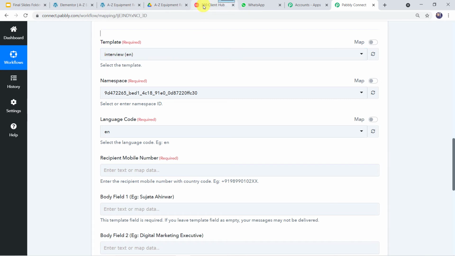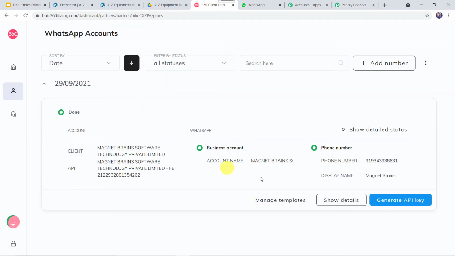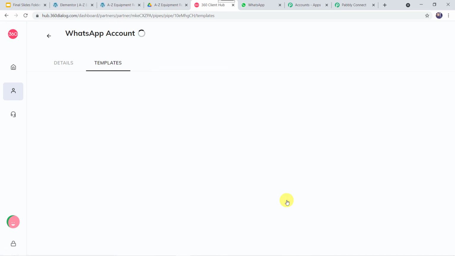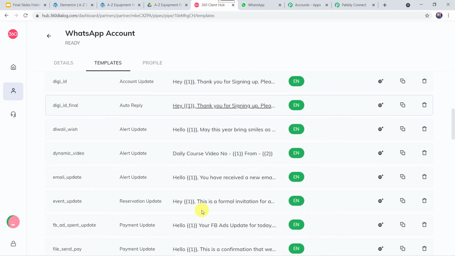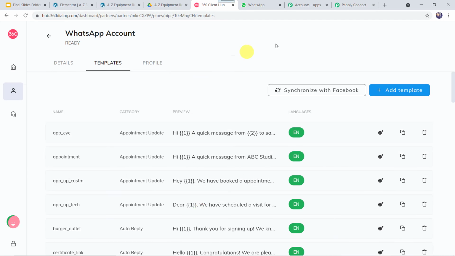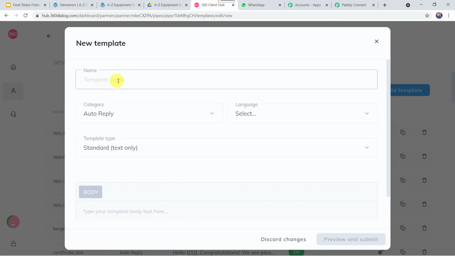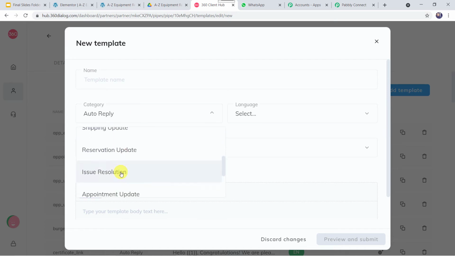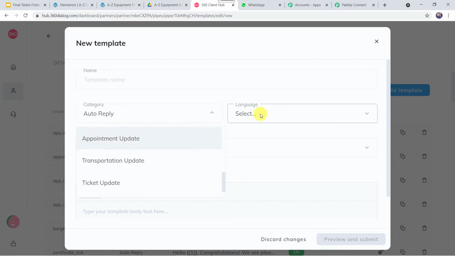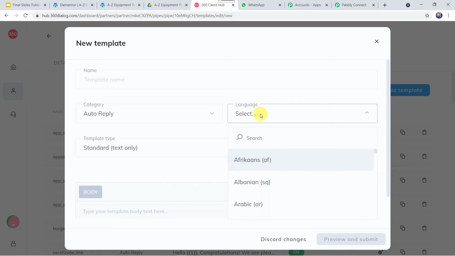For that, I'll just take you to my 360 dialog account once again, and here we can find manage templates option. Click on this. Now here you can see I have created several templates and got it approved. If you want to create a new template, click on this plus sign, add templates. Here you can give the template name. Here you can select the category as per your requirement. Several categories are available over here.